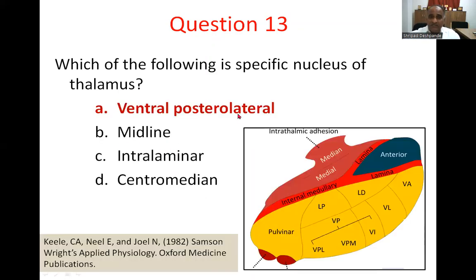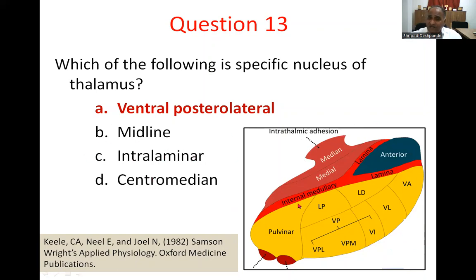Let us look at this figure. Option A, ventral posterolateral. The midline nucleus is a non-specific nucleus that merges with the reticular nucleus.